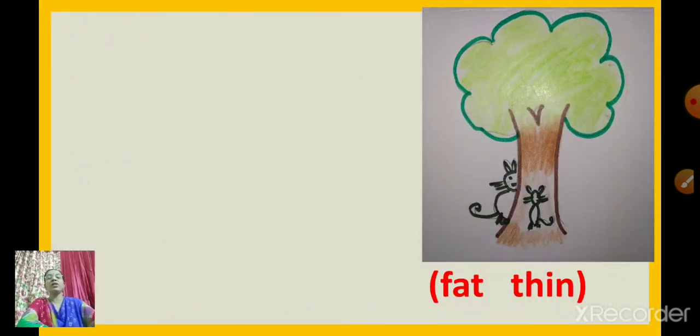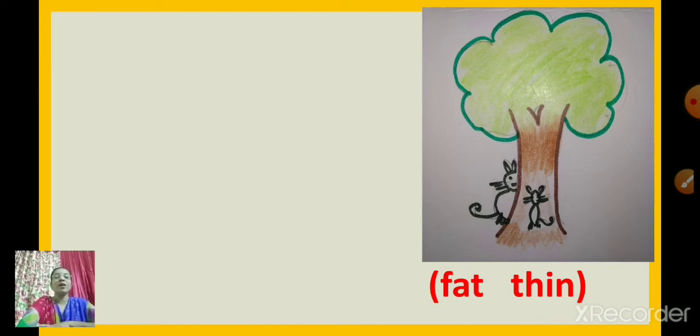Okay. Now children, observe this picture properly. What can you see in this picture? Yes, you can see a tree. Okay, and then what else? Yes, we can see two cats. How many cats? Two cats. Are these two cats looking the same? Yes, one cat is fat and the other one is thin.